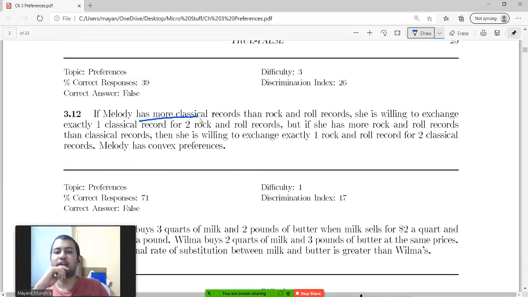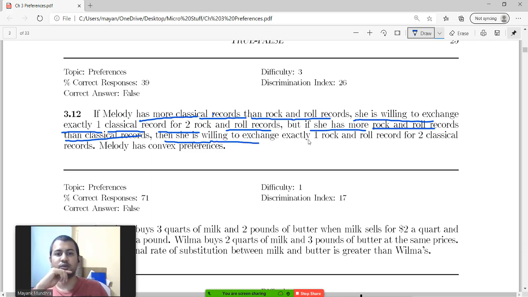If Melody has more classical records than rock and roll records, she is willing to exchange exactly one classical record for two rock and roll records. But if she has more rock and roll records than classical records, then she is willing to exchange exactly one rock and roll record for two classical records. Melody has convex preferences.